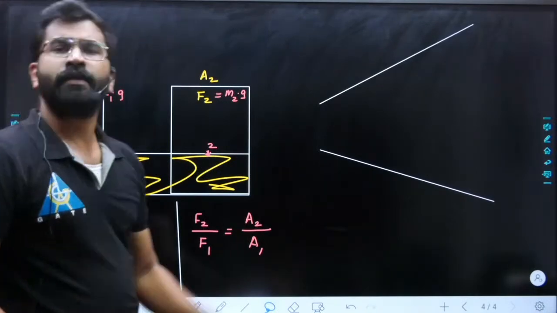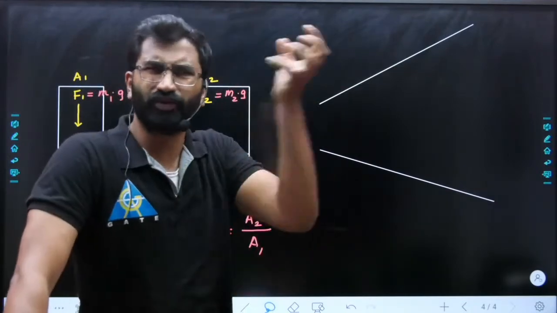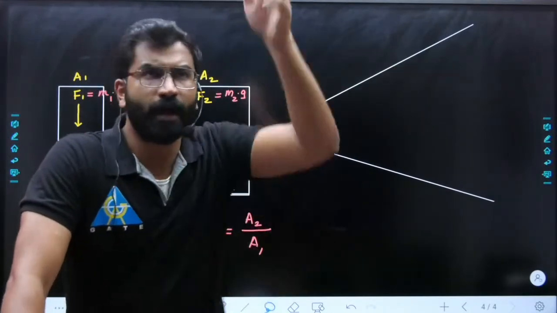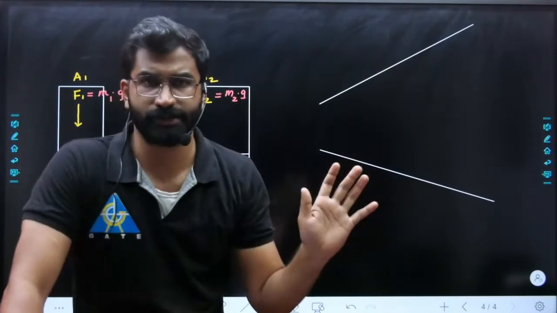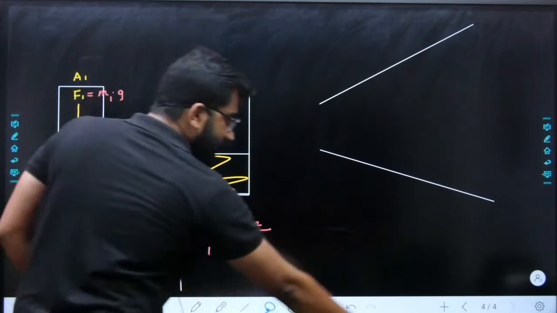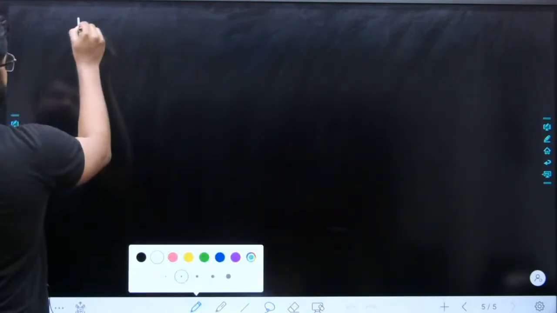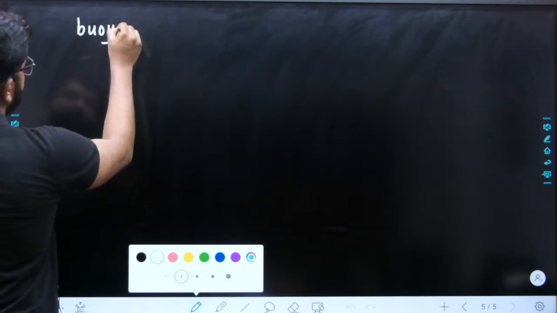Now then, manometer है, manometer I'm not discussing because manometer का बहुत सारा कोई equation remember करने के लिए ही नहीं है, आपको manometer solve करना आना चाहिए बस. Okay, so manometer I'm not discussing, that is another topic here. Next topic we have is buoyancy.